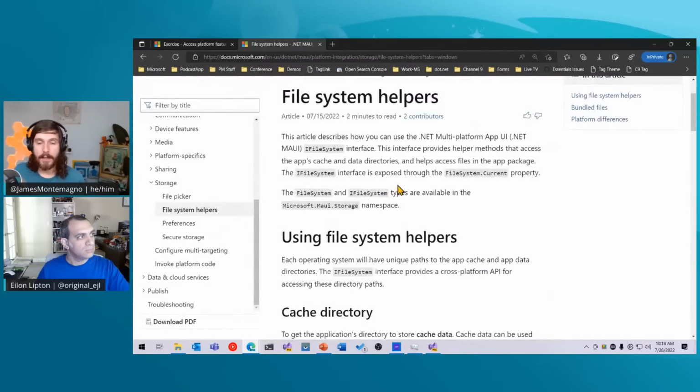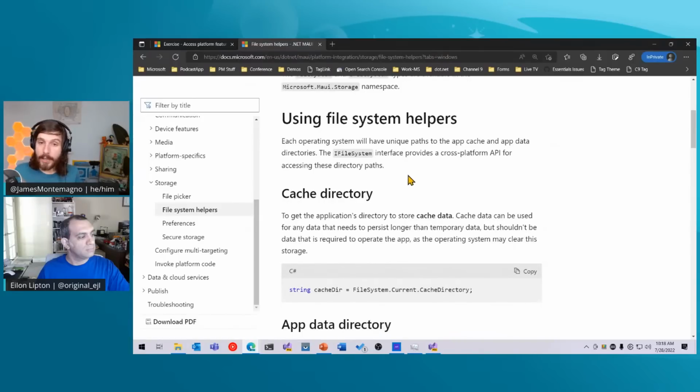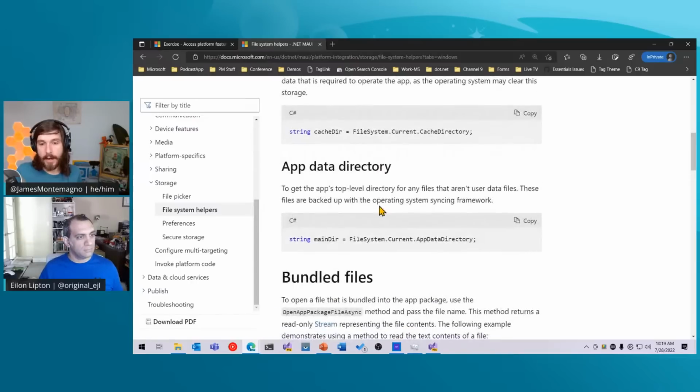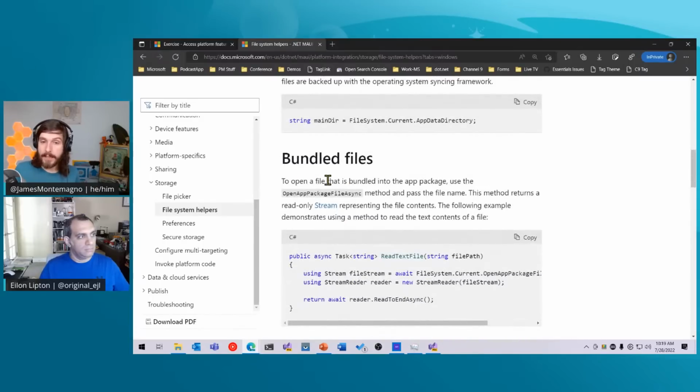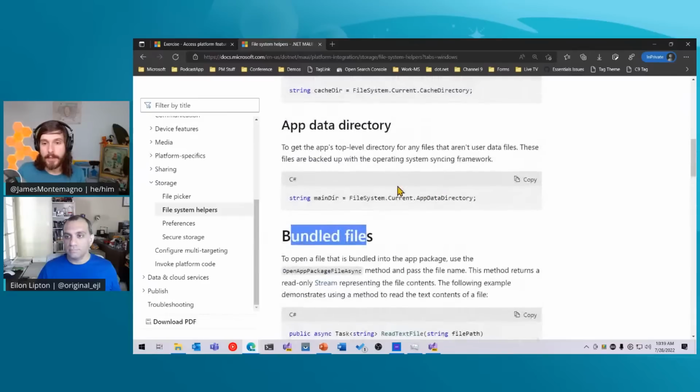And this is a cross-platform API that helps me access the correct locations on each operating system for the cache directory, which is temporary storage, the app data directory, where I would want to store this data that is backed up by the operating system, or access bundled files that I add into my application directly. So this is kind of cool. It actually walks me through this. So that's what FileSystem.CurrentAppDataDirectory gives me.